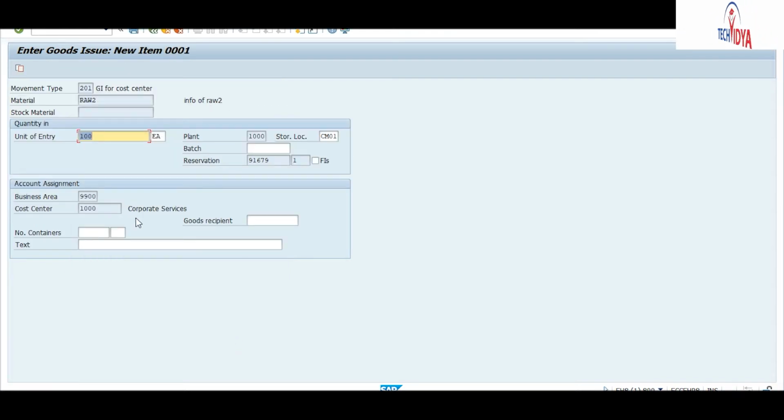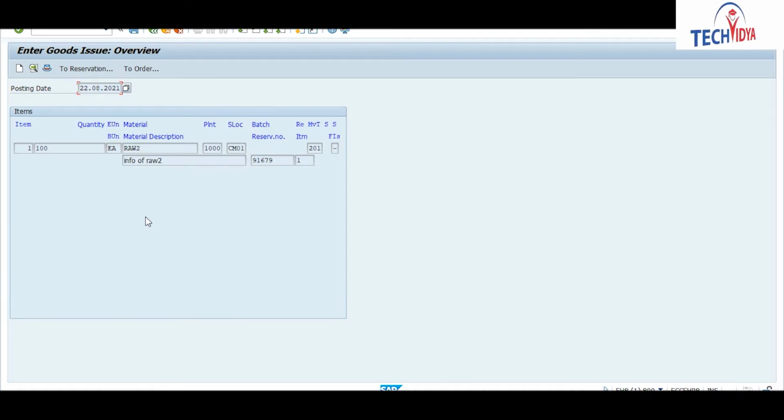So it will take the quantity and other details, the cost center number, through the reservation document. Now press enter, check the quantity and all the things. So this is your information regarding this goods issue process. Quantity will be 100 for this material. This is your plant, this is your storage location, and this is the number for your reservation document. Okay, and this is your movement type. So now save this.